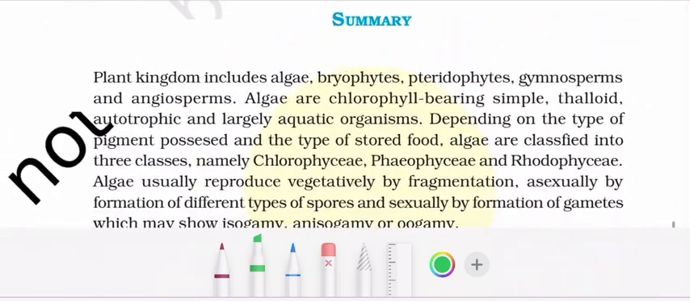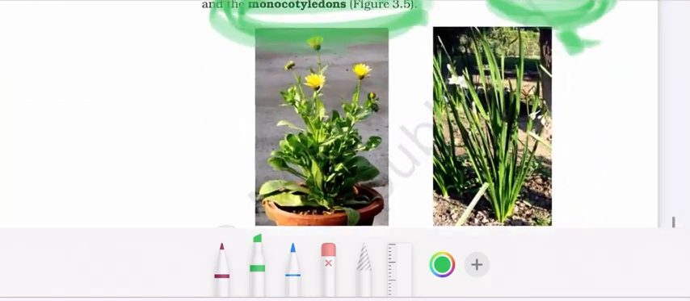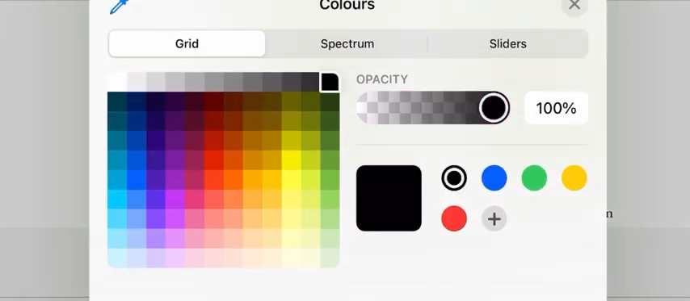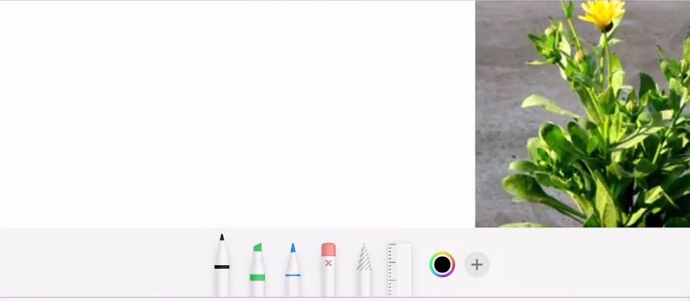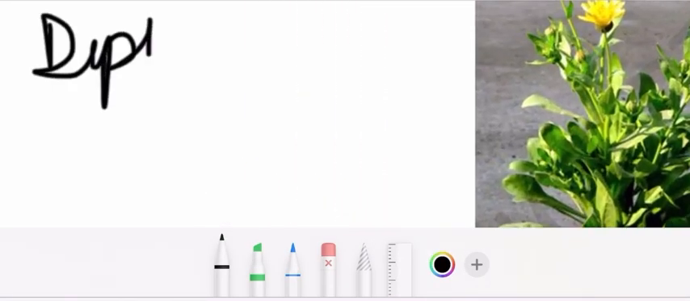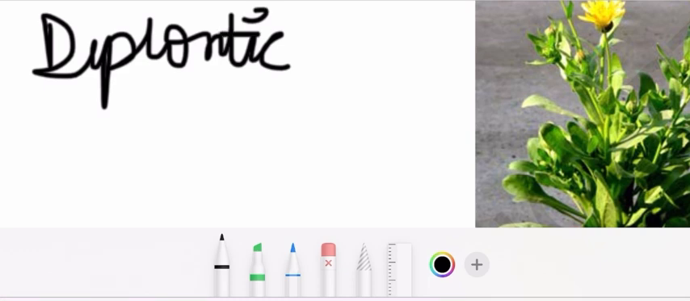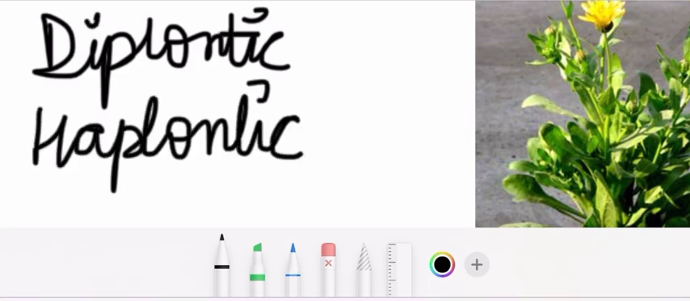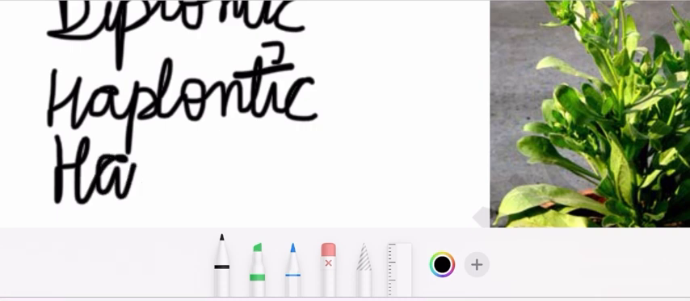Now this is all about this chapter. These are the diagrams, and for NEET some topics are missing, like diplontic phase, haplontic phase, and haplodiplontic phase. These are missing. We will try to cover them too.